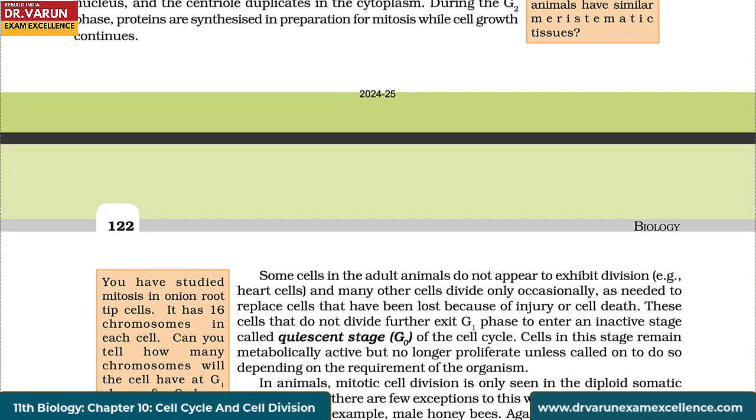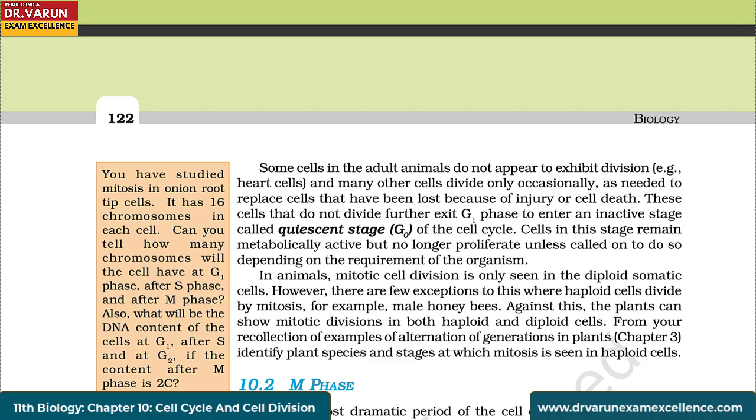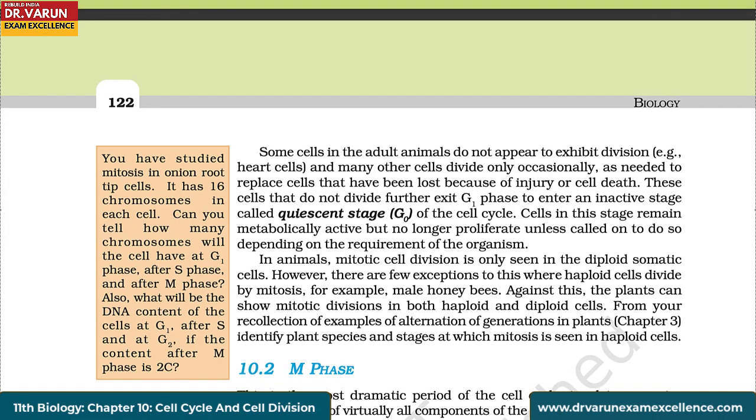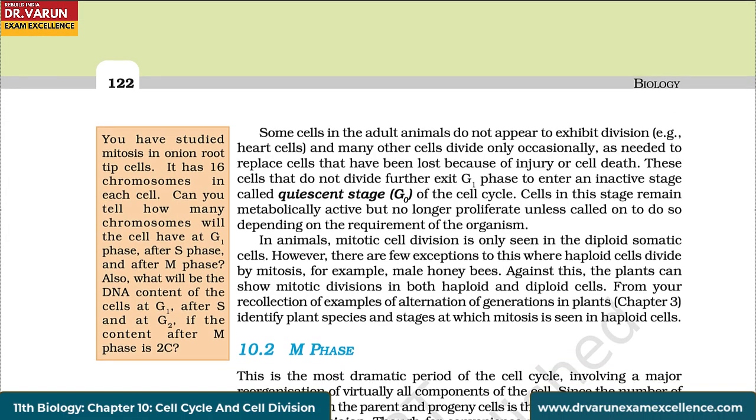Think on these questions. You have studied mitosis in onion root tip cells. It has 16 chromosomes in each cell. Can you tell how many chromosomes will the cell have at G1 phase, after S phase and after M phase? Also, what will be the DNA content of the cells at G1, after S and at G2 if the content after M phase is 2C? These are the questions that you have to think on.